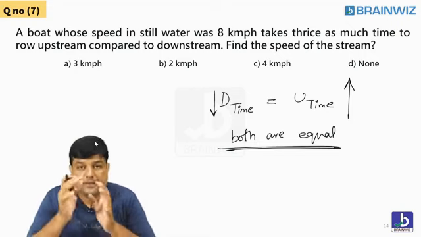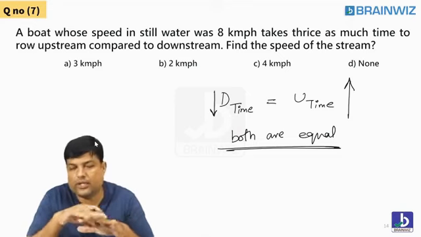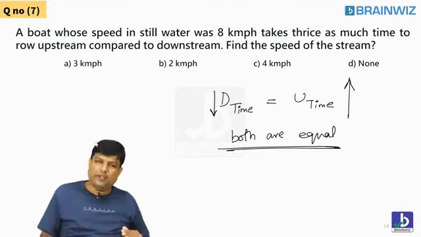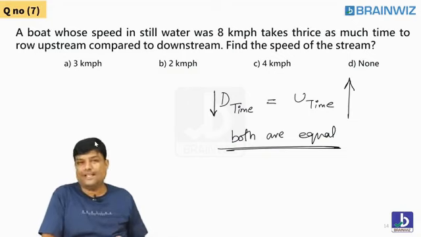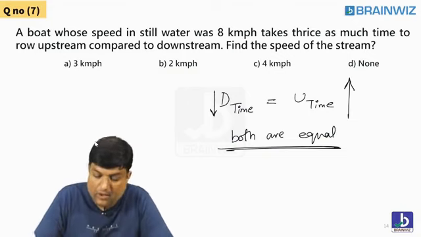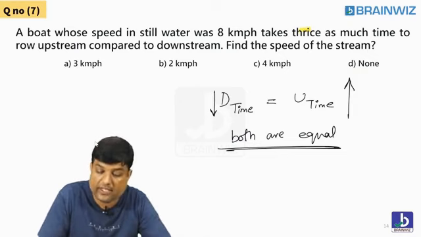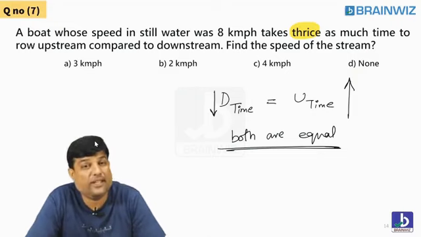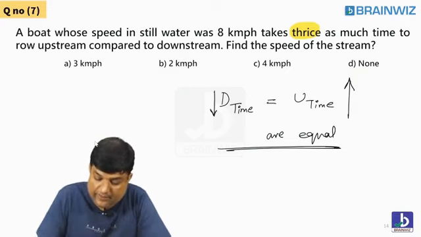Let me tell you, some people might think that speed and time are being compared. Don't compare. Many people get confused here. Very simple funda: upstream time will be more. Downstream you will come, and downstream time will be very less because you come faster. Okay, everybody? Both are not equal. So the relationship between them is what? Thrice. It takes three times. Thrice means 3 times.